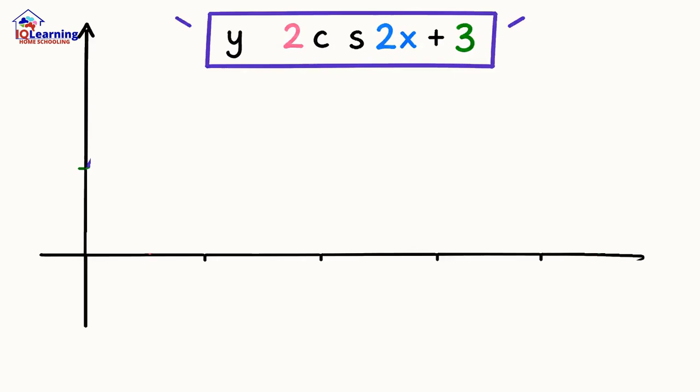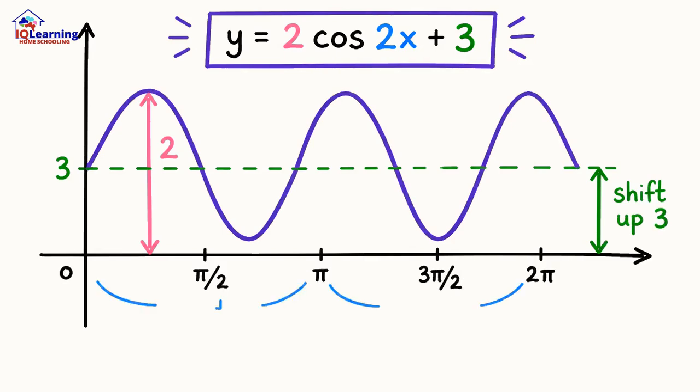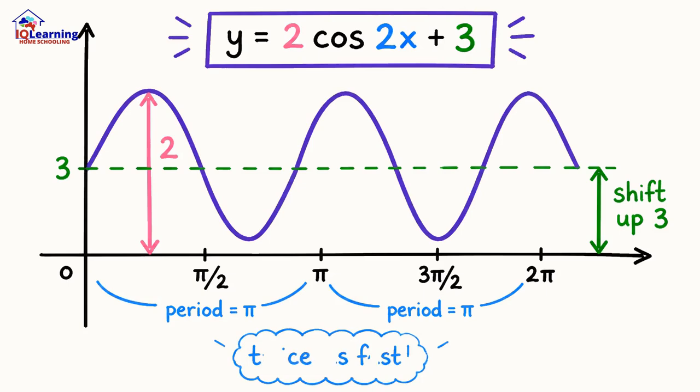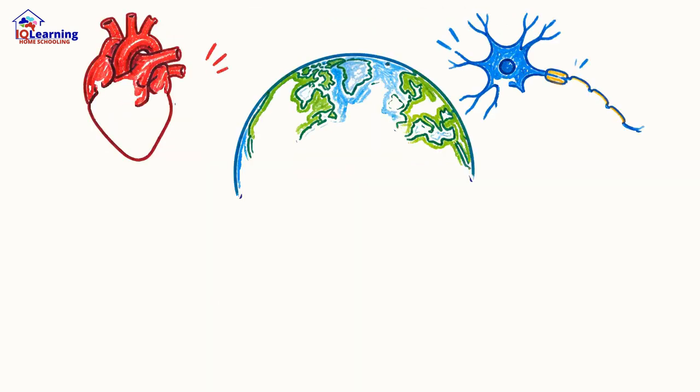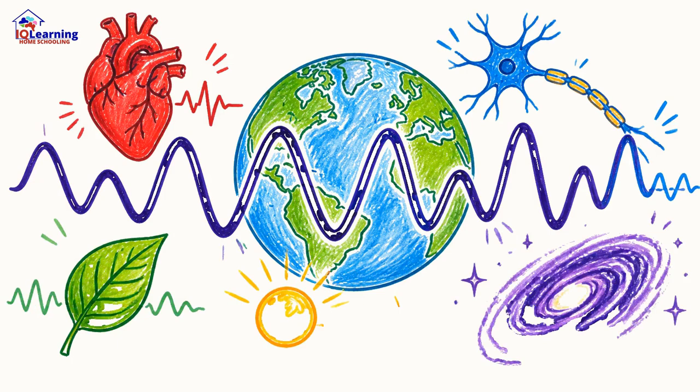So an equation like y equals 2 cosine 2x plus 3 isn't just abstract symbols. It's a cosine wave, twice as tall, oscillating twice as fast, centered 3 units high. From biology to physics, understanding this language allows us to sketch the very rhythm of the universe.